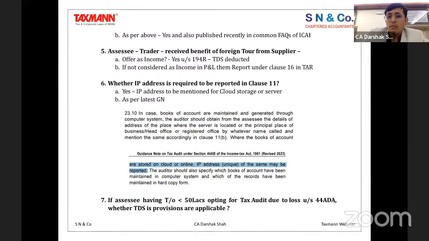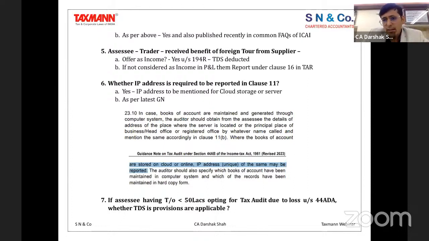So as an auditor, what is important to see is whether that particular amount is already included in your profit, and if not included, then you have to specifically report it under clause 16. Now that's something which needs to be kept in mind, because this is going to be important from this year onwards, where an auditor is to ensure that whatever benefits have been received in kind have been reported under the profit and loss account, and if not reported, then as an auditor it is the duty to report it under clause 16, right? So that's what question number 5 answers.